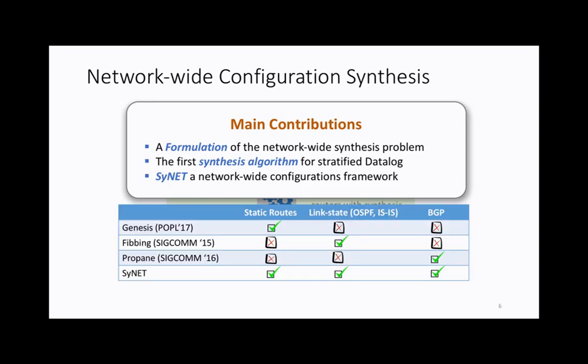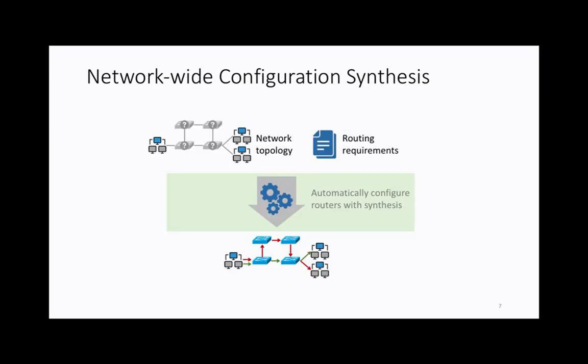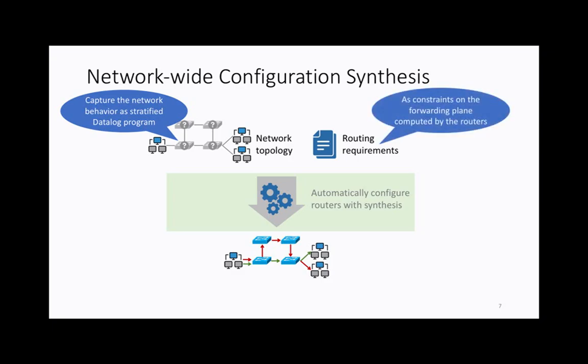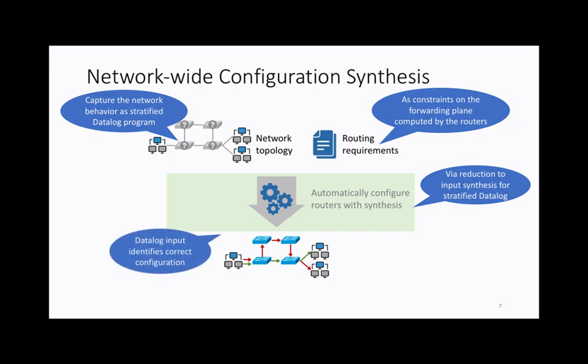So in a nutshell, our system can synthesize inputs for any network that can be specified as stratified Datalog. For the remainder of this talk, I'm going to start by explaining how we capture the network behavior as stratified Datalog, then how we can express the forwarding requirements, and how these two feed into our system as input, and how we can synthesize a network configuration based on these inputs. Then at the end, we'll show the experiments we ran to test that it actually works and scales well.